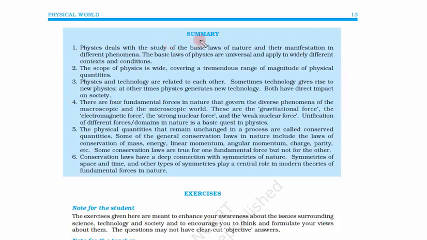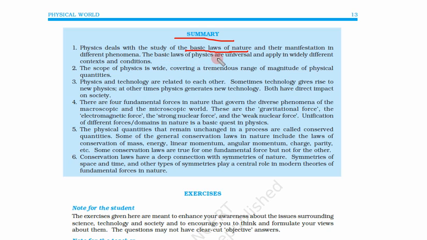Let us come to the summary of this chapter. So what do we have in summary? Physics deals with the study of basic laws of nature. So what is its concerned area? Basic laws of nature and their manifestation. That means how those laws work in different situations, in different phenomena.